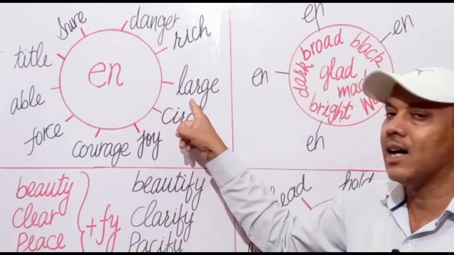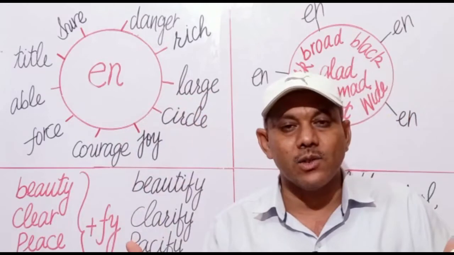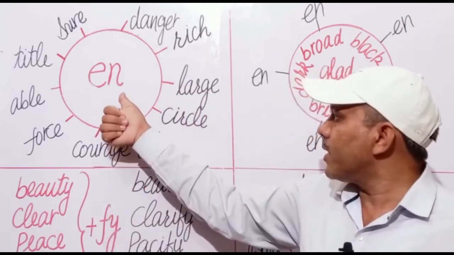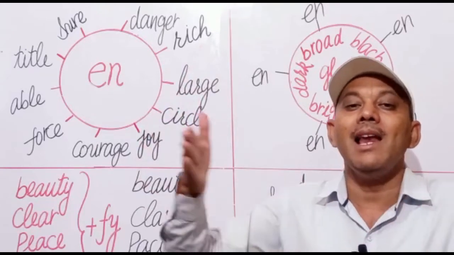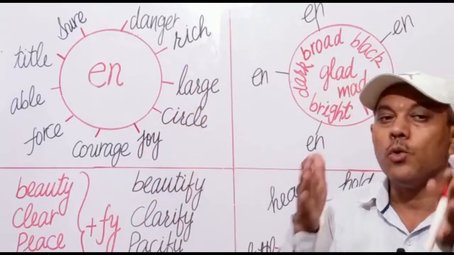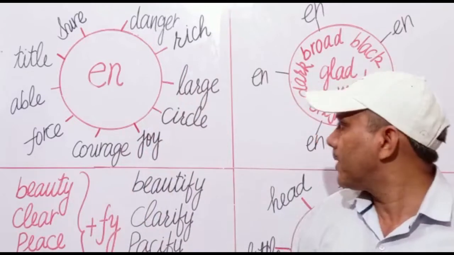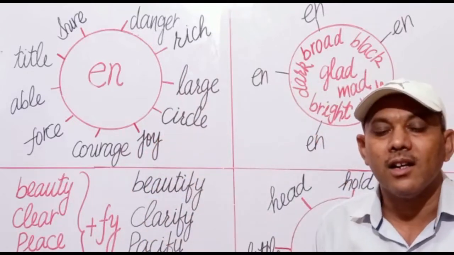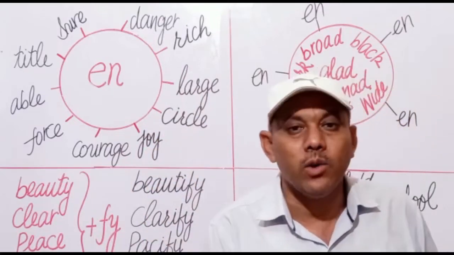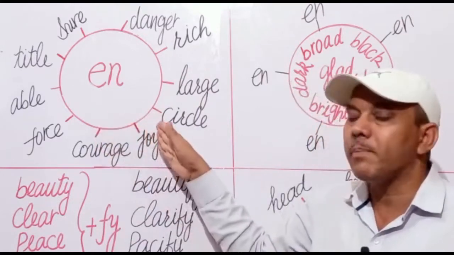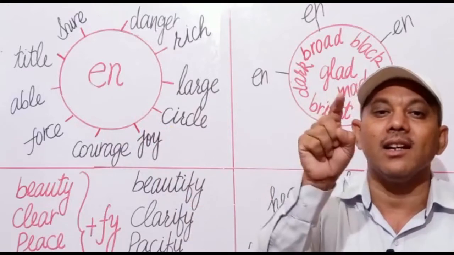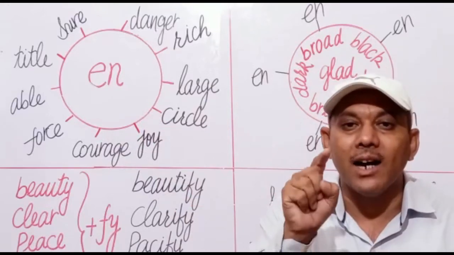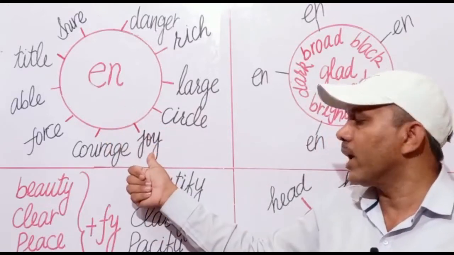Next is large. Large is an adjective. If you add a prefix en before this large, it will become enlarge. Means to make something large. Next is circle. Circle is a noun. Add en as a prefix to circle, it will become encircle. Means gola lagana.